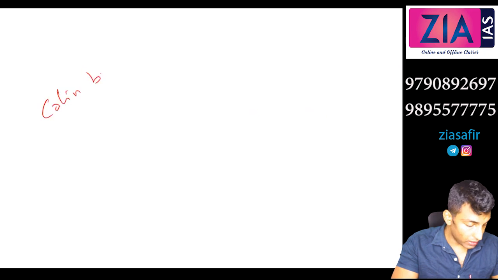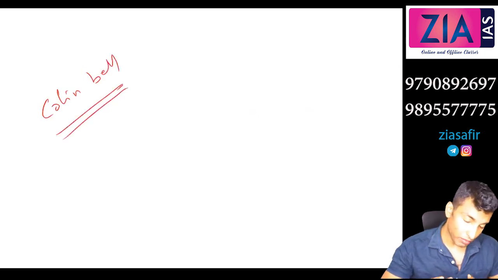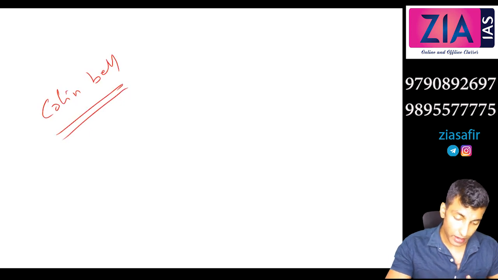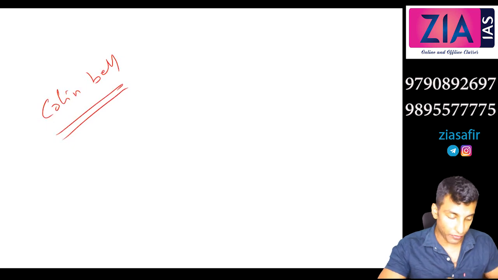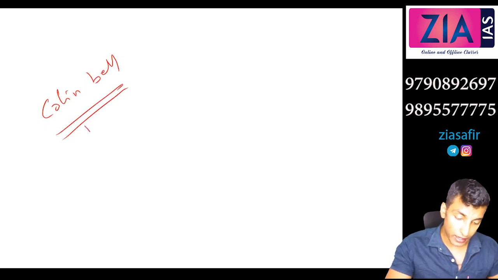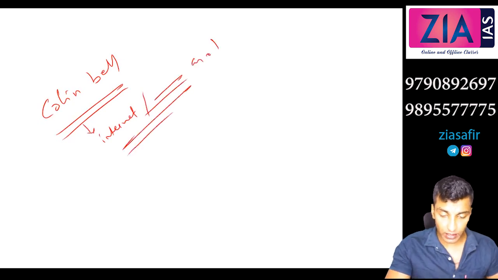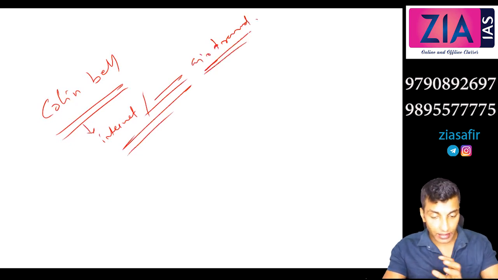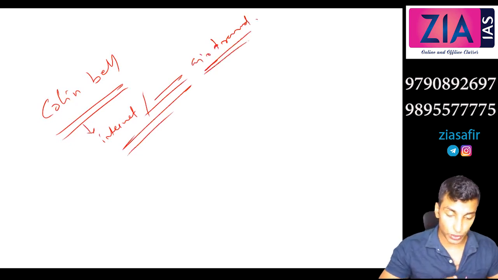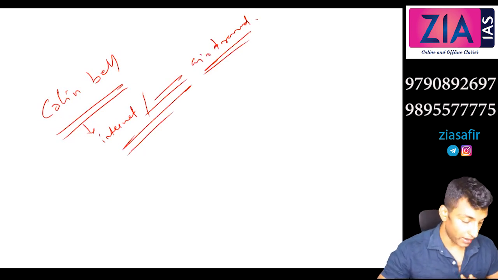Colin Bell. So what he says is, the physical distance is there between the main family and the nuclear family, but because of the internet, mobile phones and air travel, all these physical distances are overcome. Now it is very easy to maintain the kinship bonds, the kin connections and relations, and it is actually maintained.